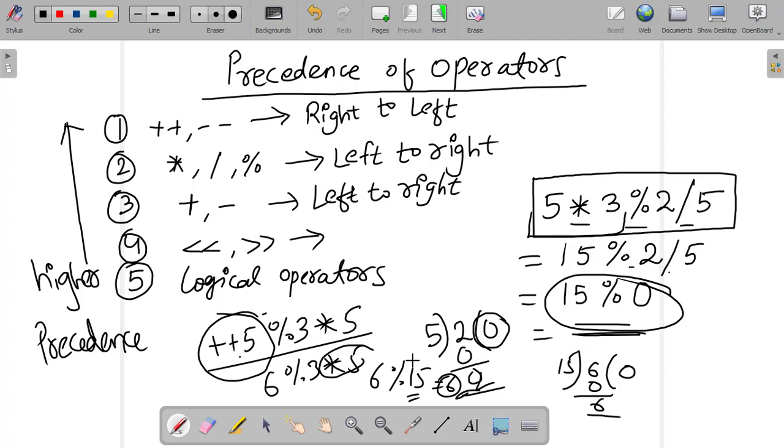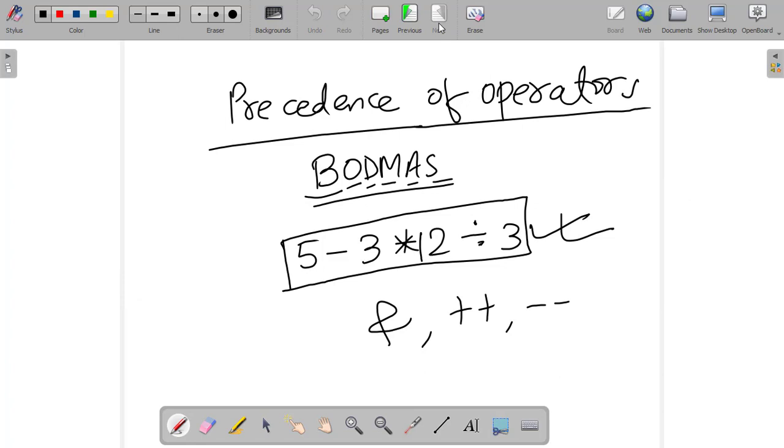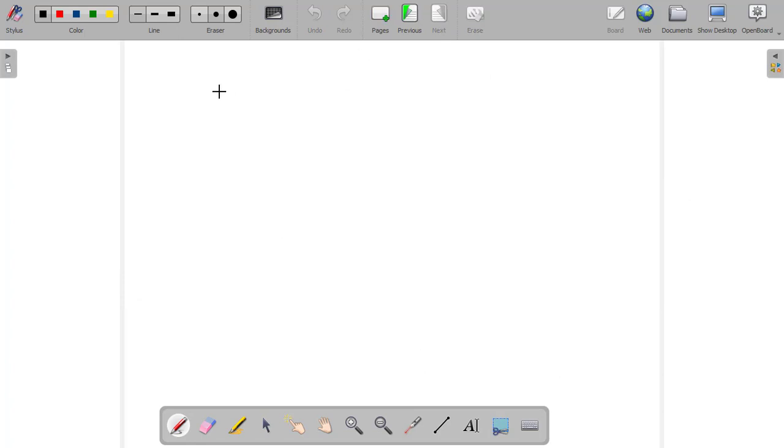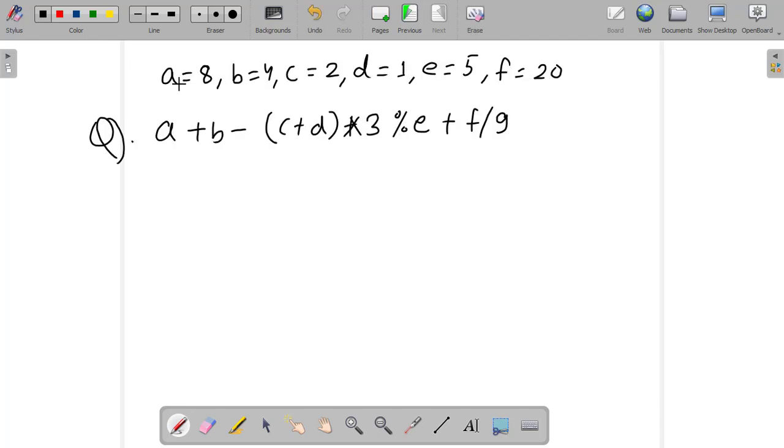Now we will move to another section, where we can do this using some examples. Let us write an example. Suppose A is 8, B is 4, C is 2, D is 1, E is 5, F is 20. You have to solve this expression: A plus B minus, in parentheses C plus D, multiplied by 3 modulo E plus F slash 9, F divided by 9.